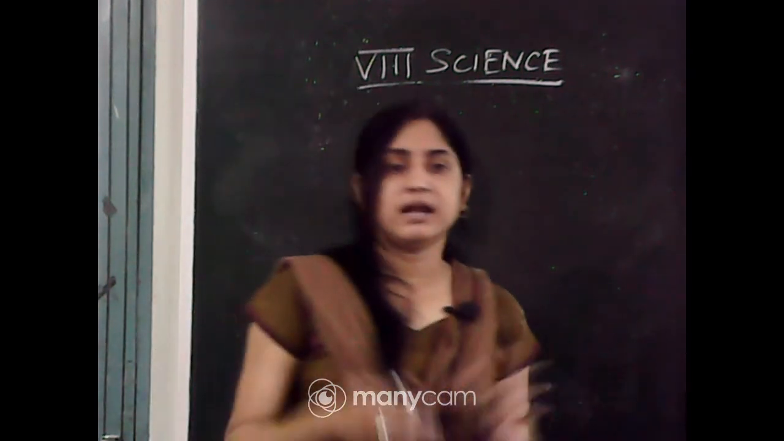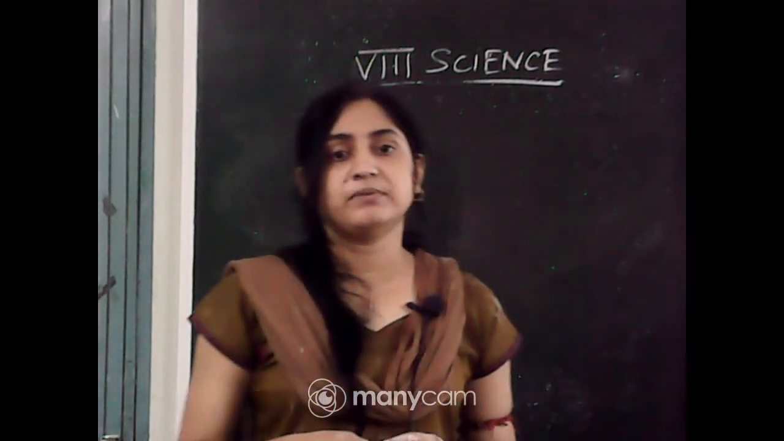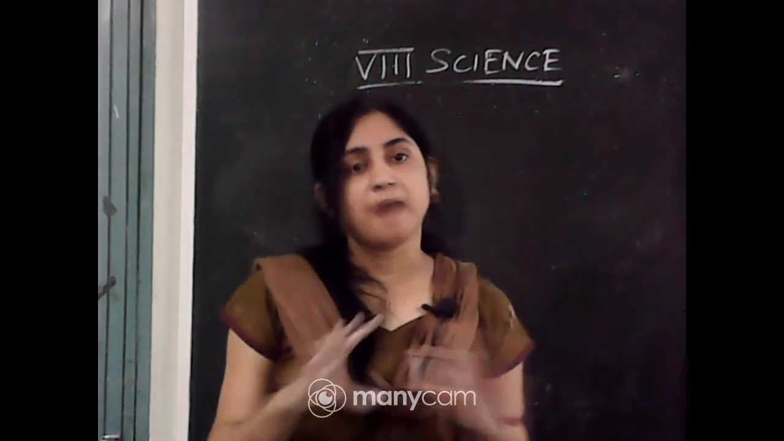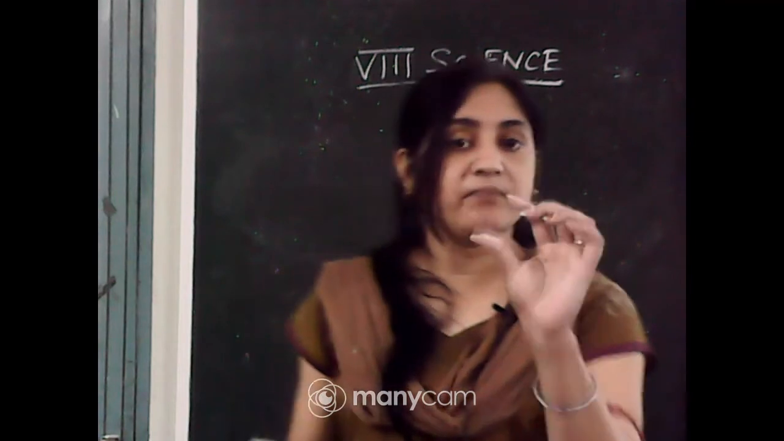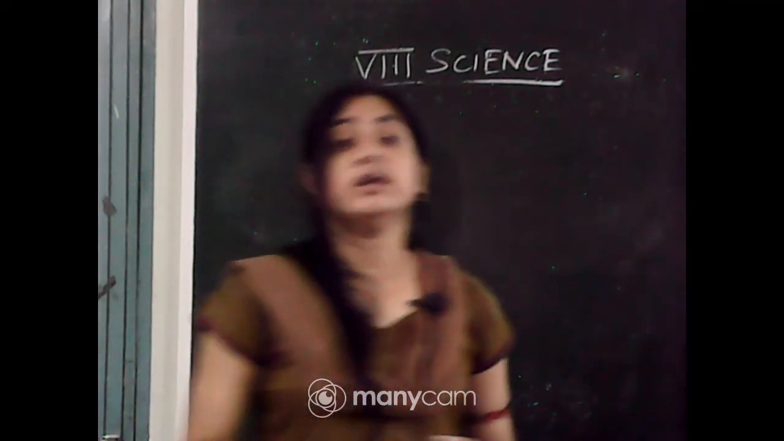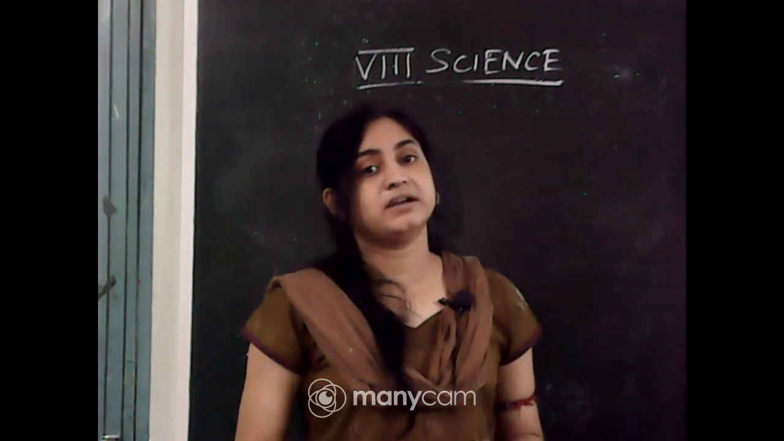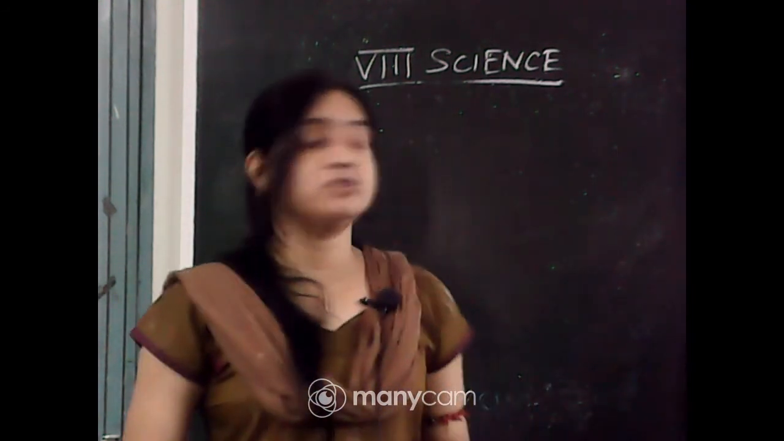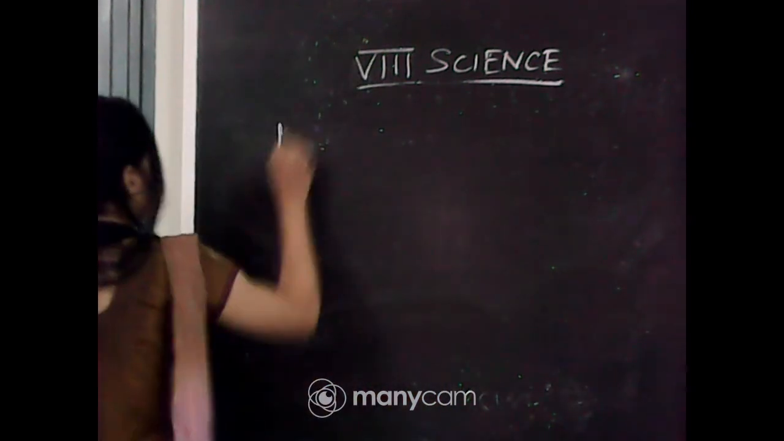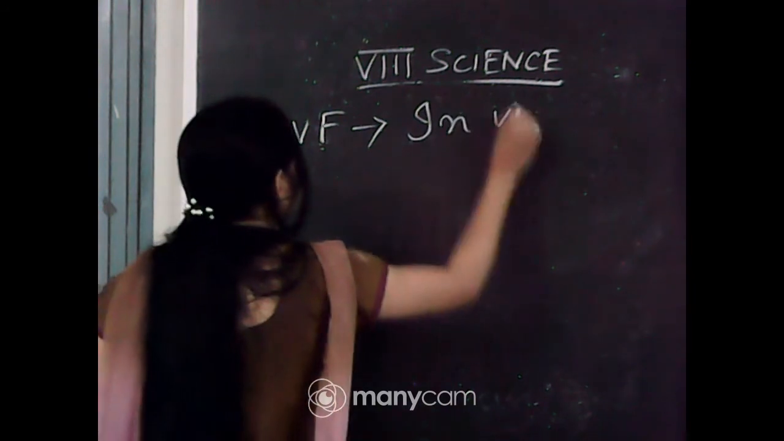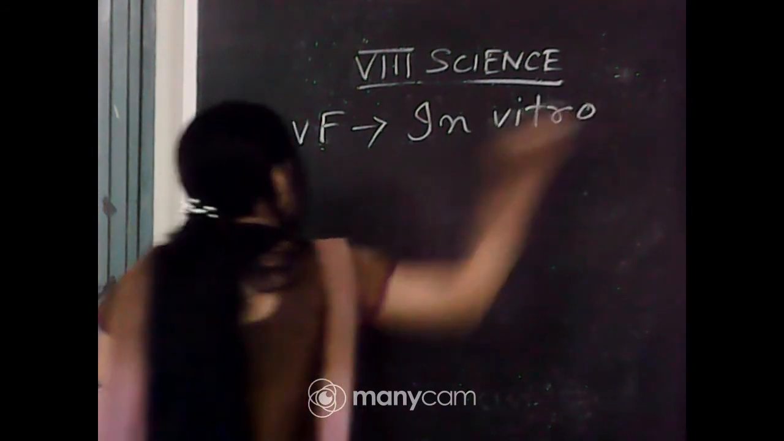Now, as in the normal process of the female body, the zygote forms into the baby up to 9 months. Only the fertilization process occurs outside the female body, and that is called in vitro fertilization. So what is the full form of IVF? IVF is in vitro fertilization.